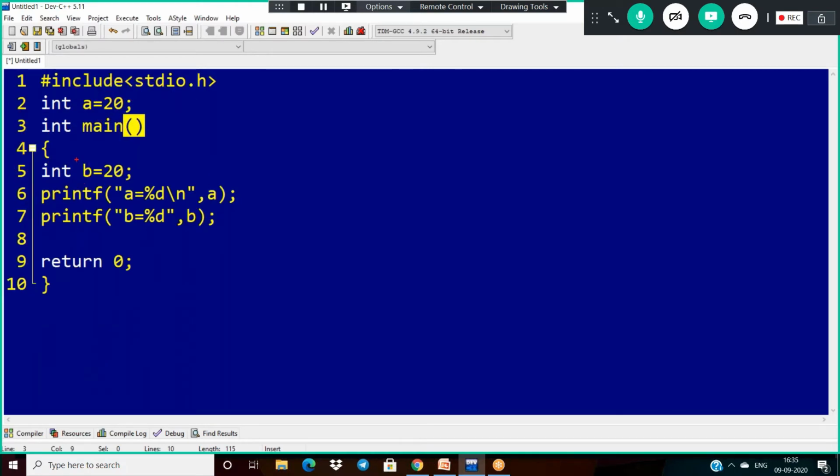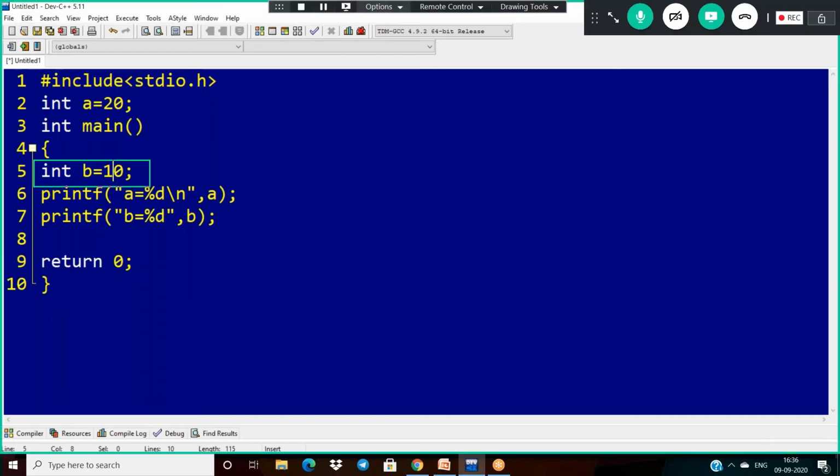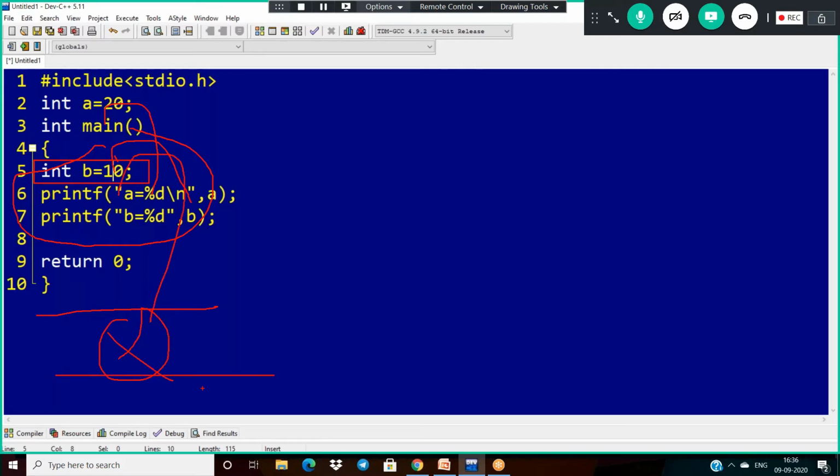Then what about this b, sir? I have taken the b value as 10. And what about the scope of b here? Its scope is within the main function only. If somewhere outside this main function I am trying to access this b, it's not possible. So here b has local scope.